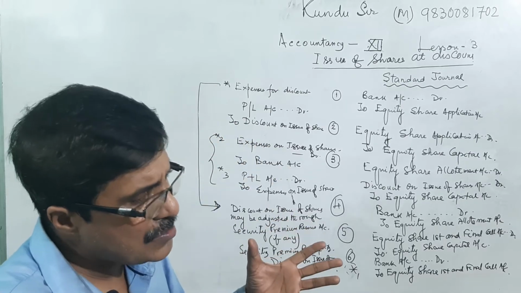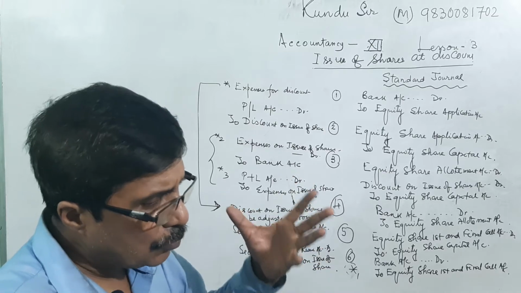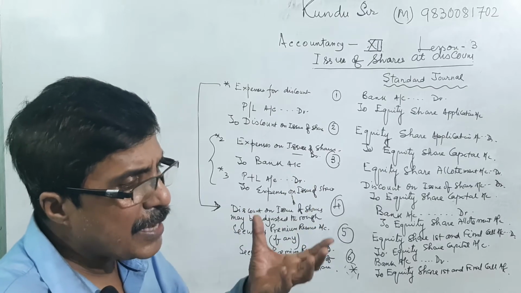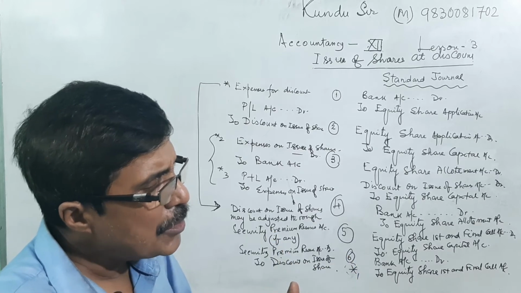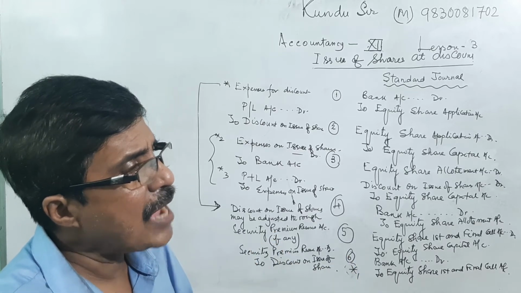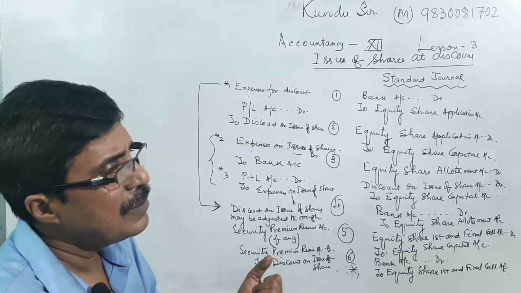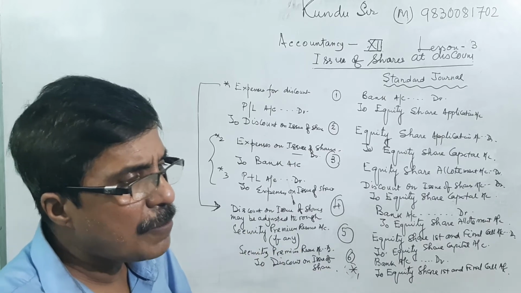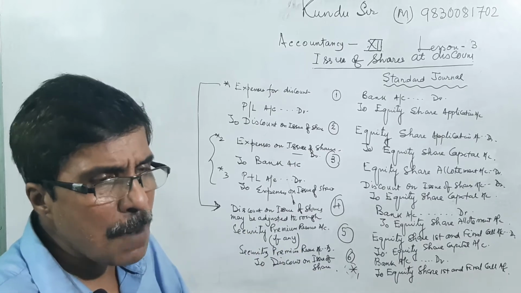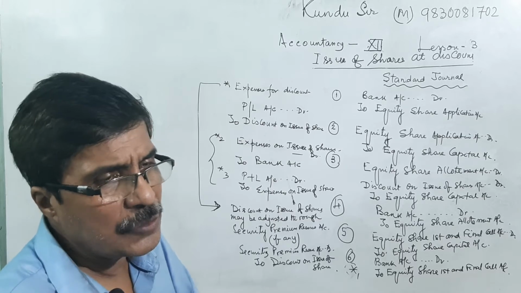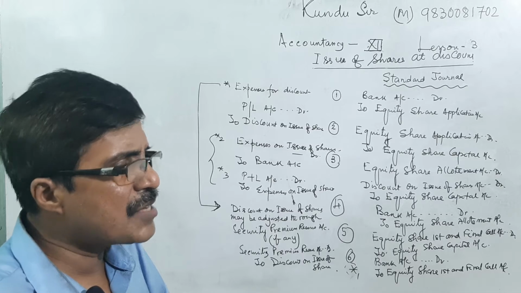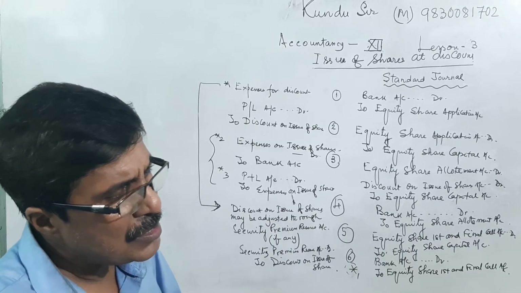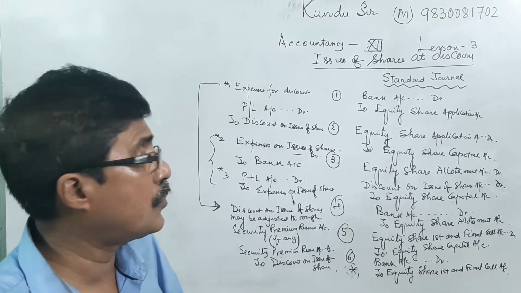That means the expenses related to discount, or related to the issue of share, may be adjusted either by debiting the PL account, or, if a balance is available in the securities premium reserve account, we can adjust the expenses from the securities premium account also.